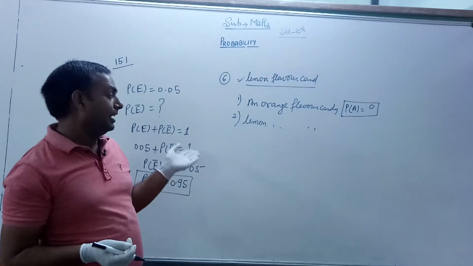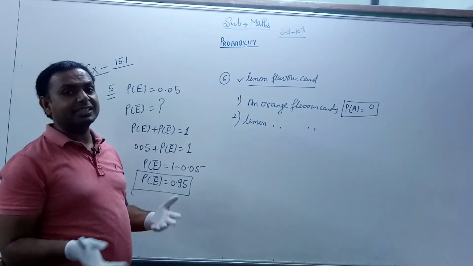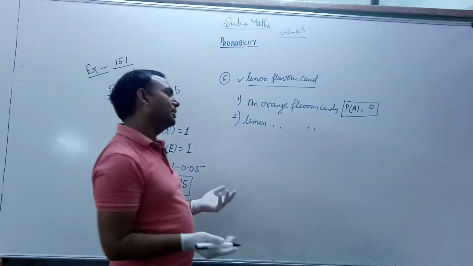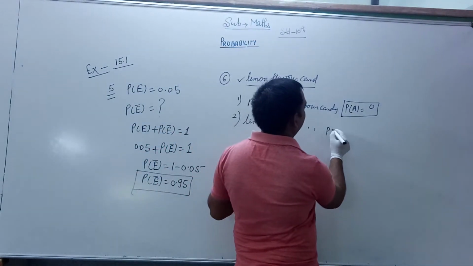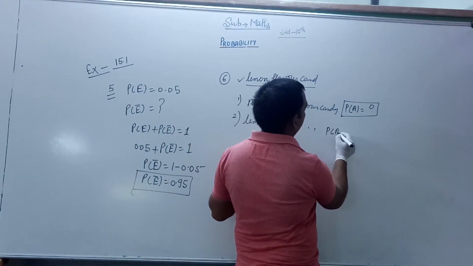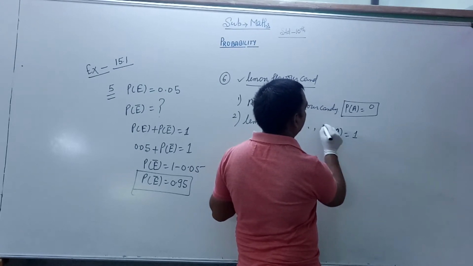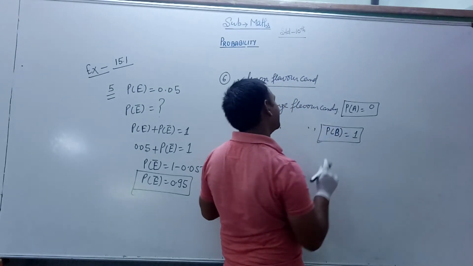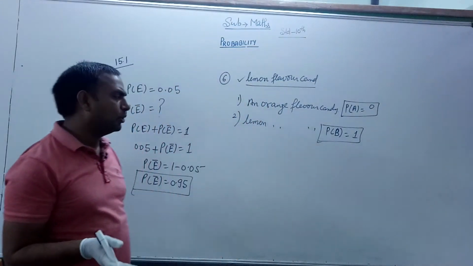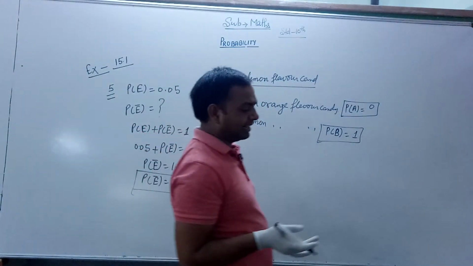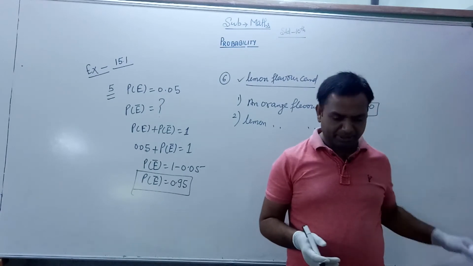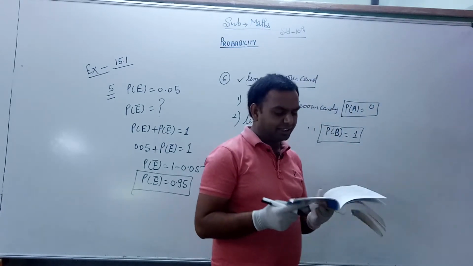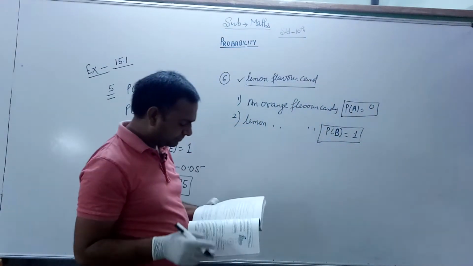Second condition, lemon flavor candy: all are lemon flavor candies, so it is a sure event and the probability is equal to 1, because whatever candy she takes is lemon flavor. Okay, I think all of you understand.